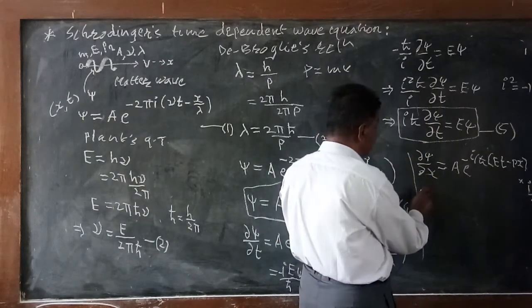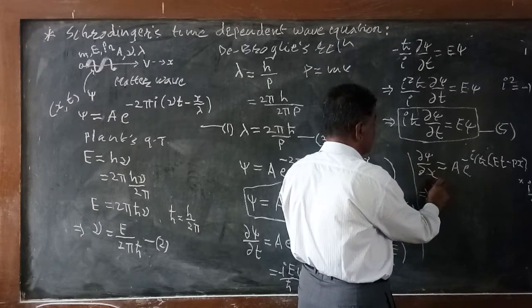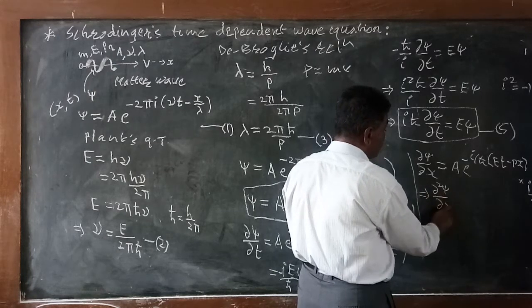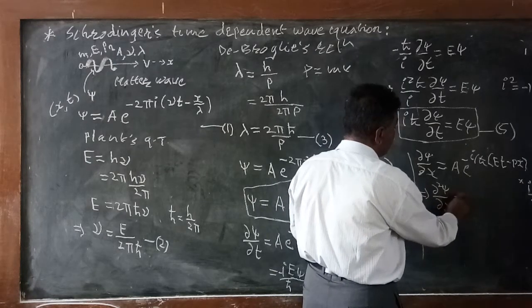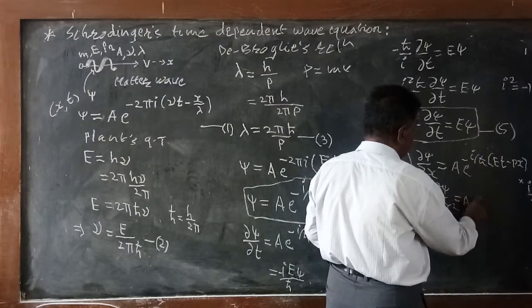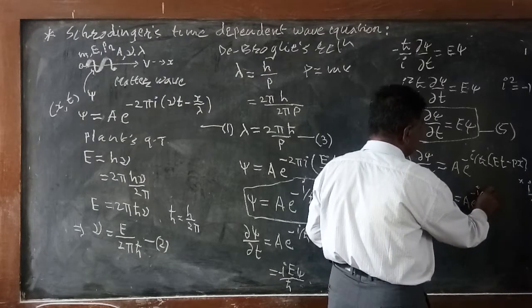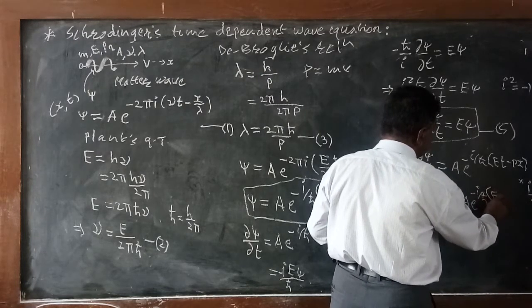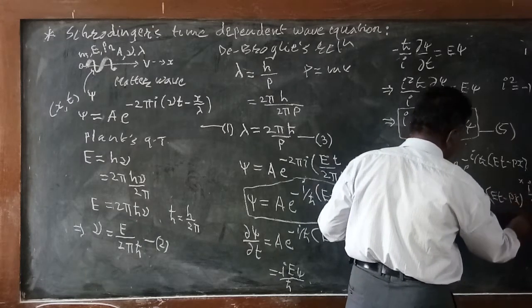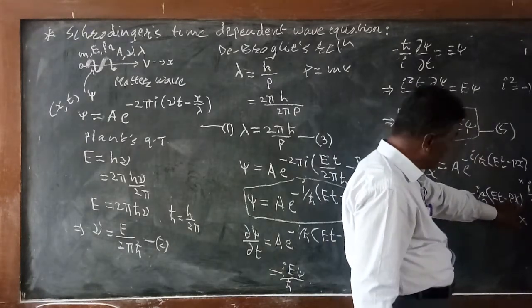Again differentiate this equation. What are we getting here? So delta square psi, differentiating again, we get the second order differentiation, delta square by delta x square, and this will be equal to, again as it is, A into e to the power minus i by h cut, as it is, et minus px, into the differentiation of this again with respect to x.